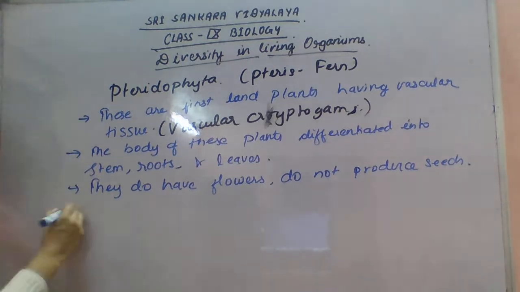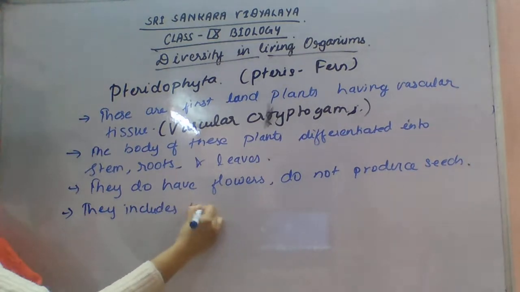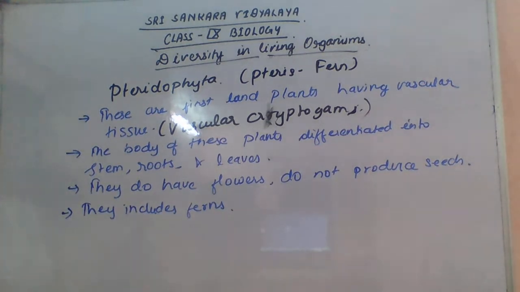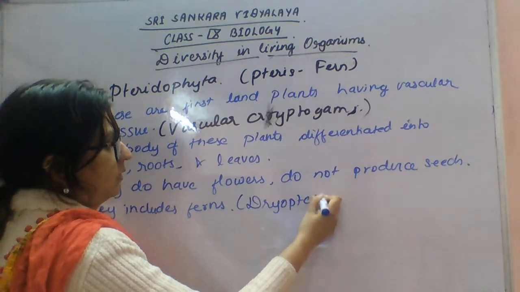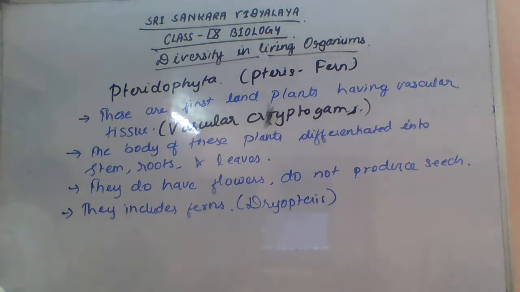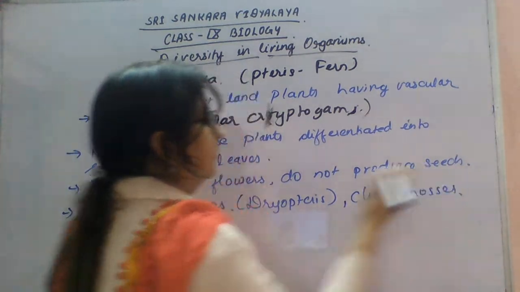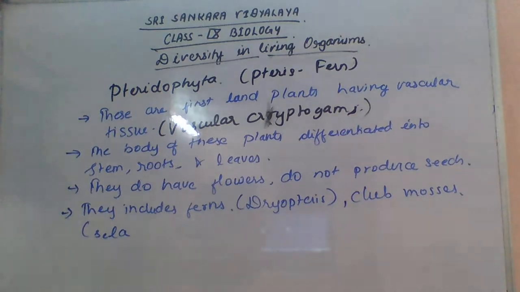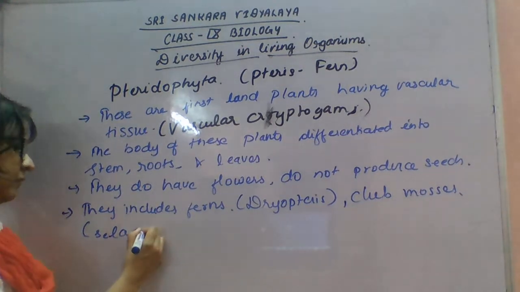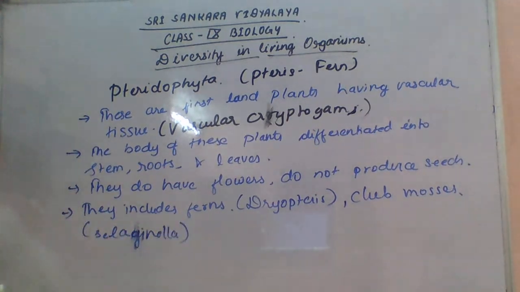They include ferns, for example Pteris, club mosses, Selaginella, and horsetail.